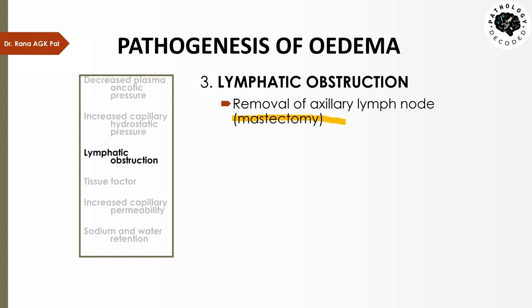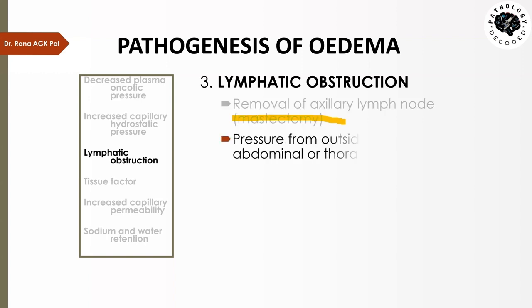Now once these axillary lymph nodes are removed, the problem is that these lymph nodes also drain the lymphatics from the upper limb, that means from the arm. From the arm, all the lymphatics are drained by these lymph nodes. But since they were removed during the operation, some of the lymphatic channels get blocked. Due to that, there is blockage, and after the operation, that is removal of the breast due to breast cancer, that person can have a swollen upper arm. That is due to lymphatic obstruction.